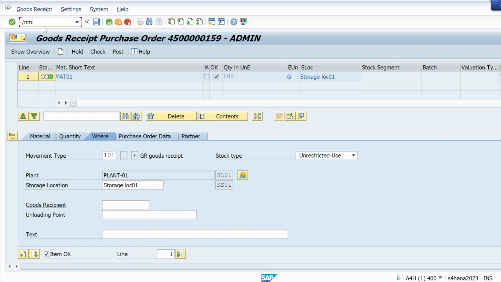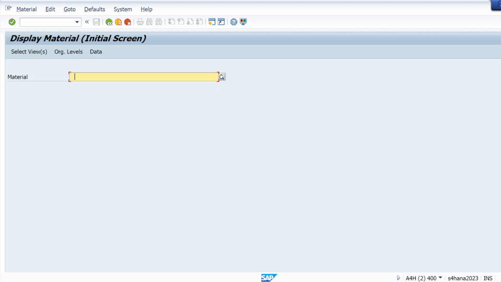if you go to T code MM03, and give the material number here, like I'm getting that for MAT01.